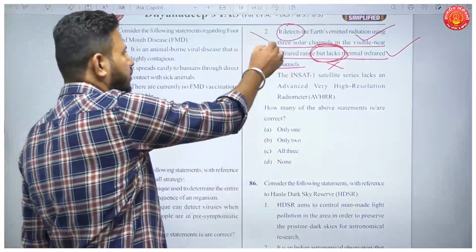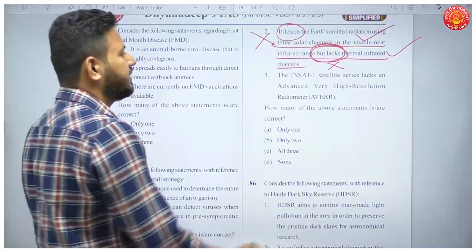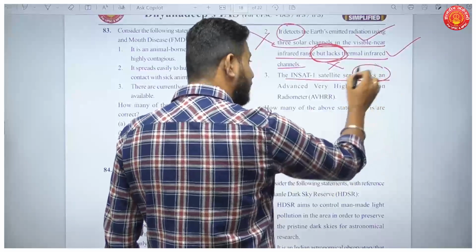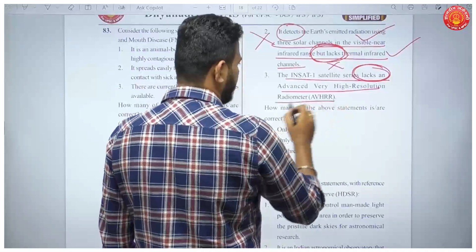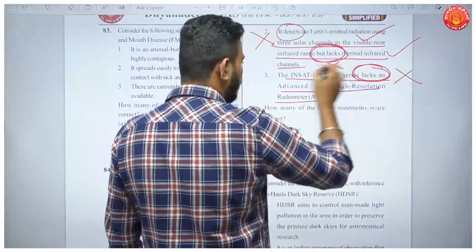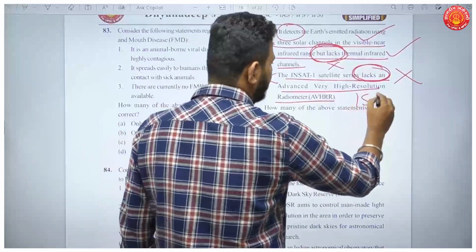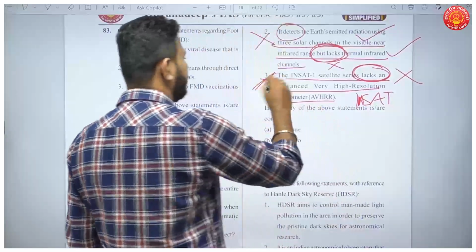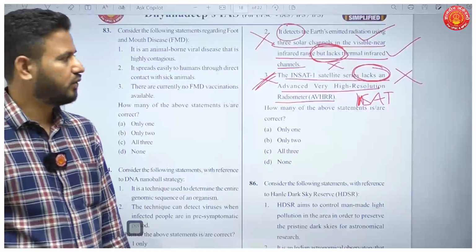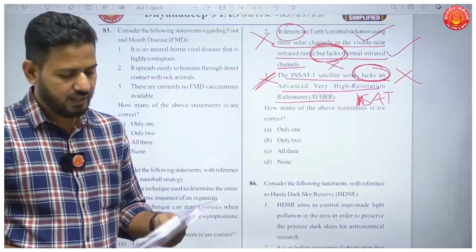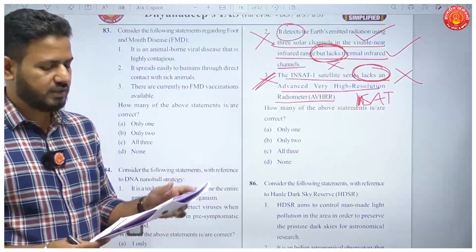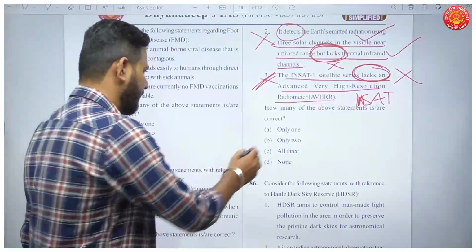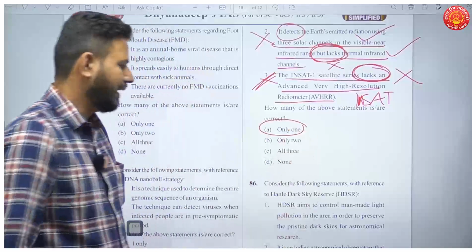So statement 2 is incorrect. And the INSAT-1 satellite series lacks an advanced very high resolution radiometer. This is also absolutely wrong because the INSAT series, Indian National Satellite System, has these features in it. So statement 2 and statement 3 are incorrect. So how many of the statements are correct? Only one. A will be your answer here.